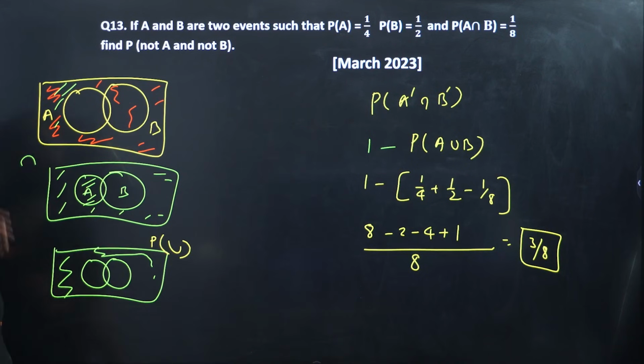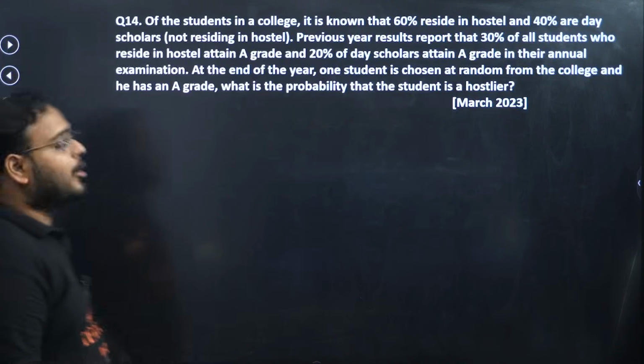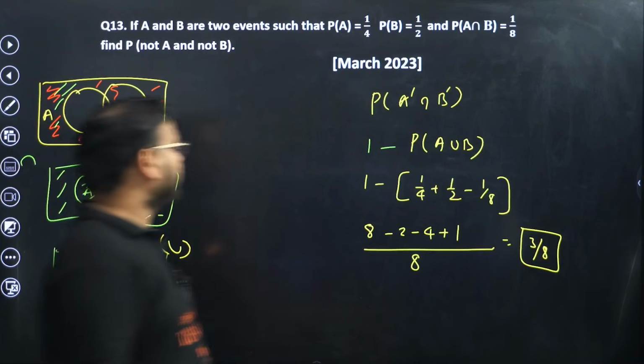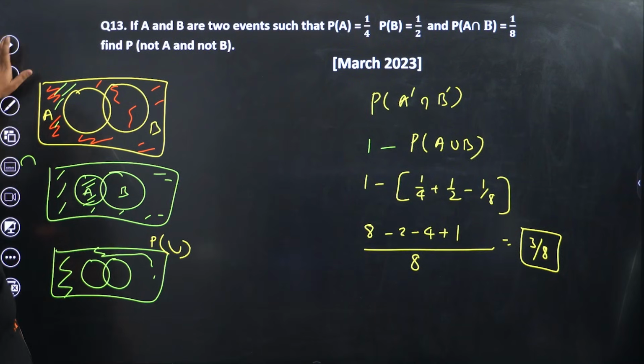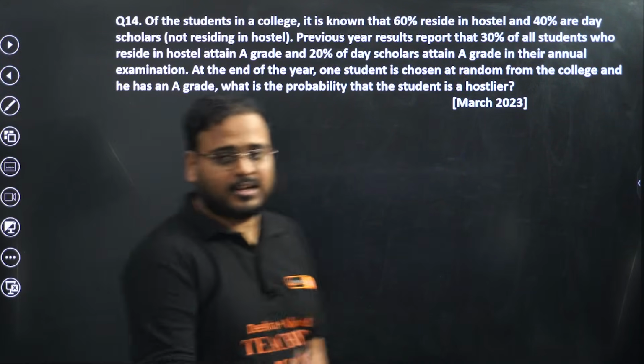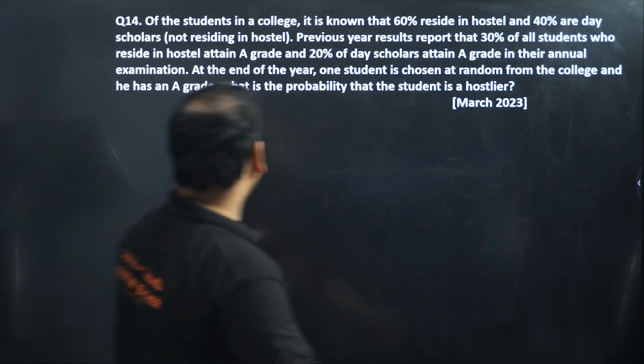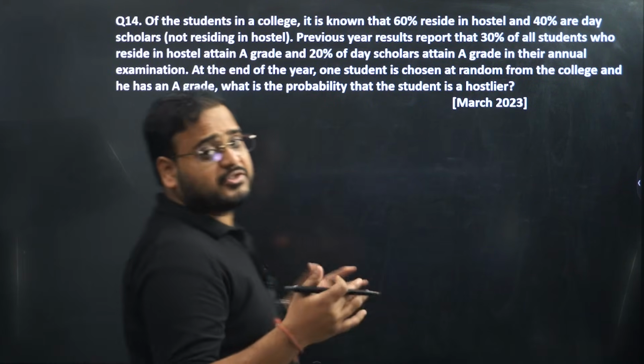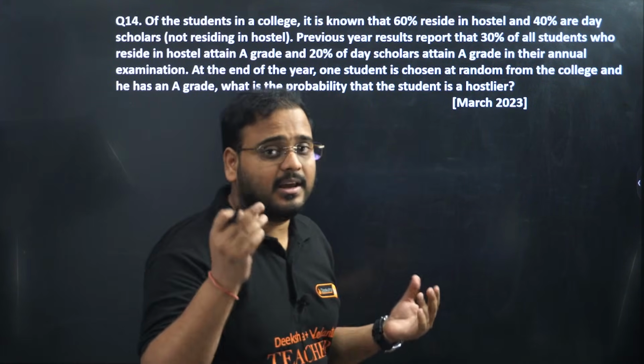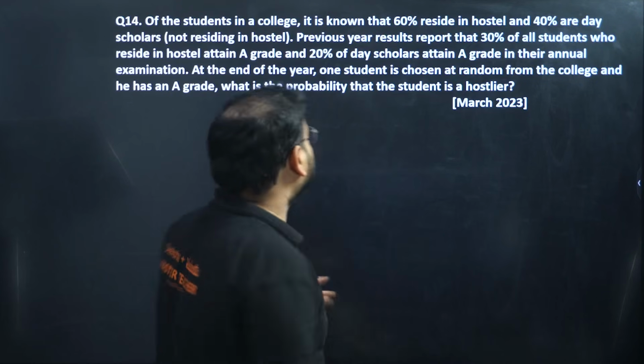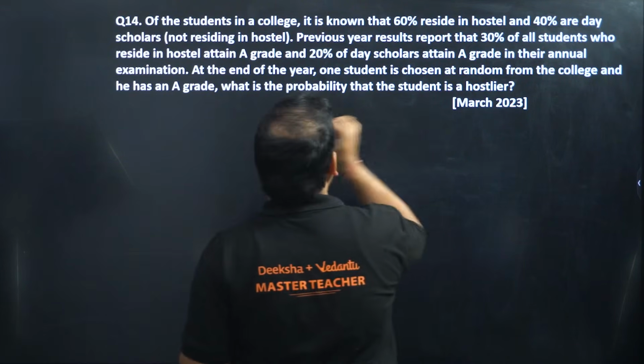Please check. 2 marker. Question number 14 now. Bayes theorem question. Very simple. How do you solve this question? First you see what they have given, the first two statements, and then you check the last statement.